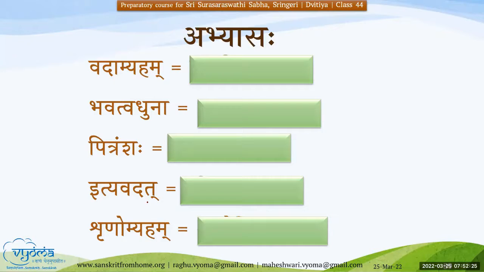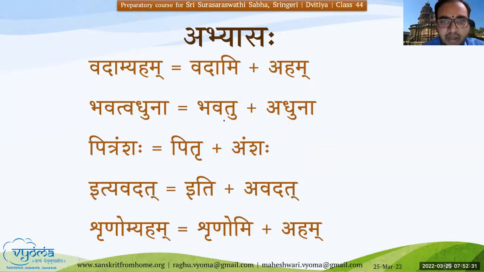Shunomyaham. Uttamam. So all these are Yen Sandhis, and you have given the correct split for all of them. Vadami aham, bhavatu adhuna, pitru amshaha, iti avadat, shrunomi aham. Shrunomyaham. Uttamam. Hope all of you are able to understand and recollect Yen Sandhihi. Dhanyavadaha, Gansha Mahodaya. Okay. Hope you are able to understand these.